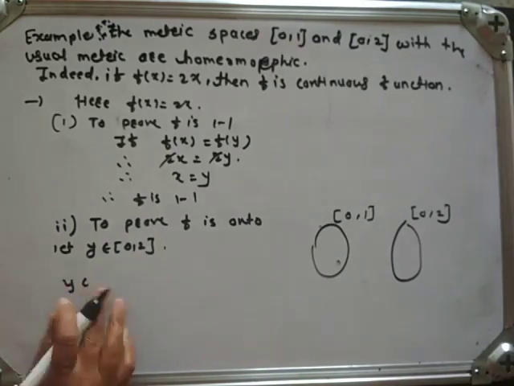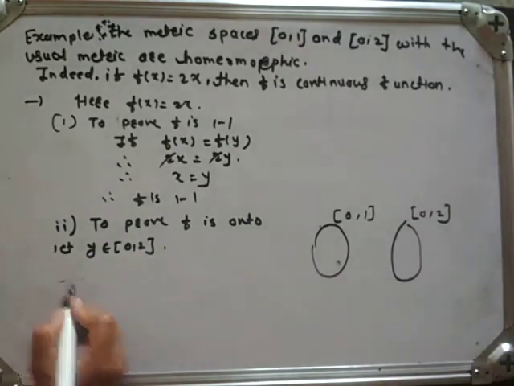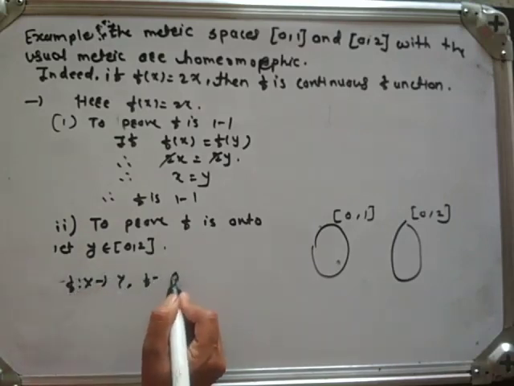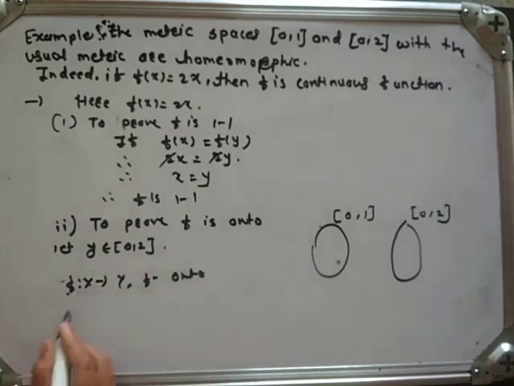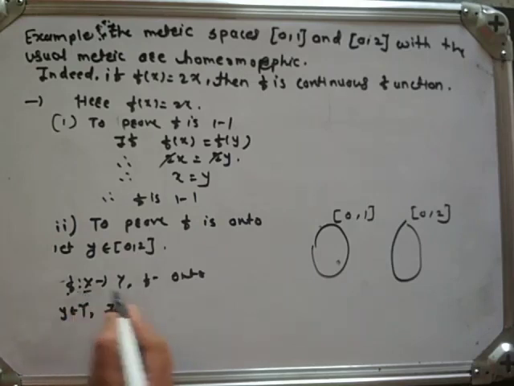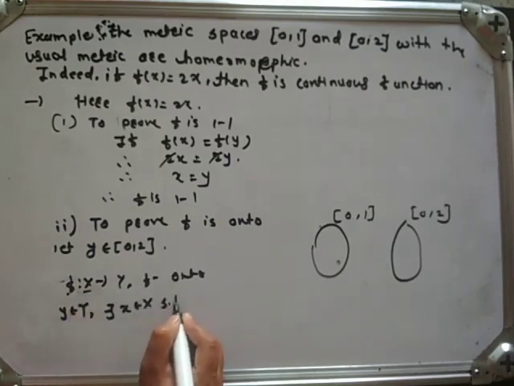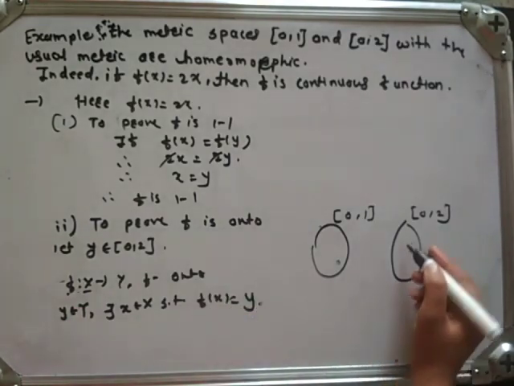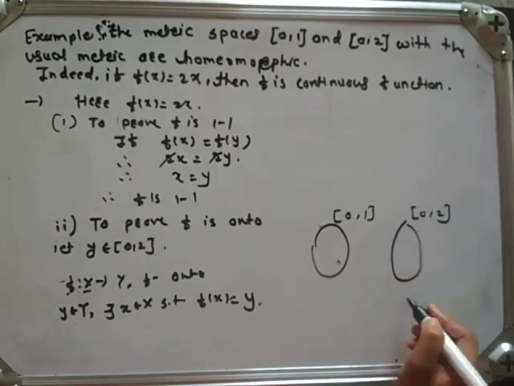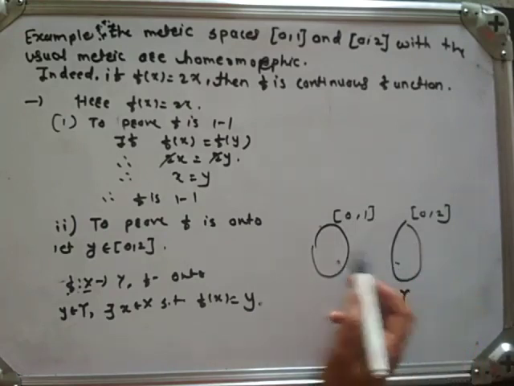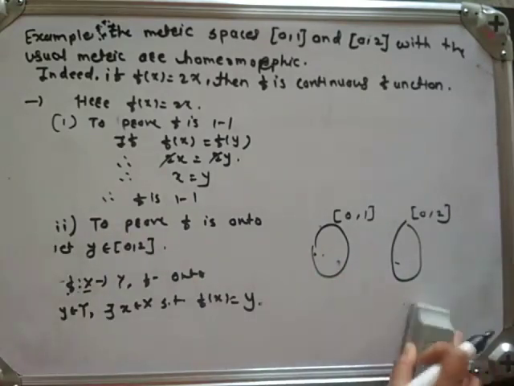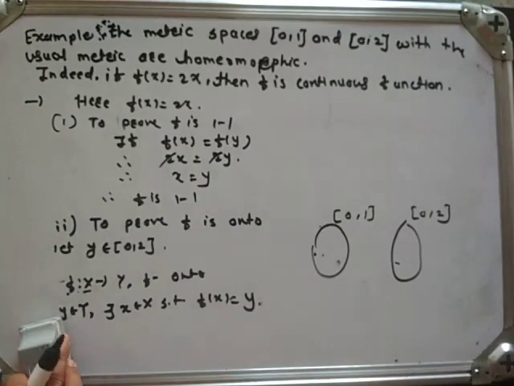If f is a function from X to Y, then f is said to be onto when for every y belonging to capital Y, there exists x belonging to capital X such that f of x is equal to y. Means for all y in Y, there exists at least one pre-image in the domain. Then we say that f is an onto function.